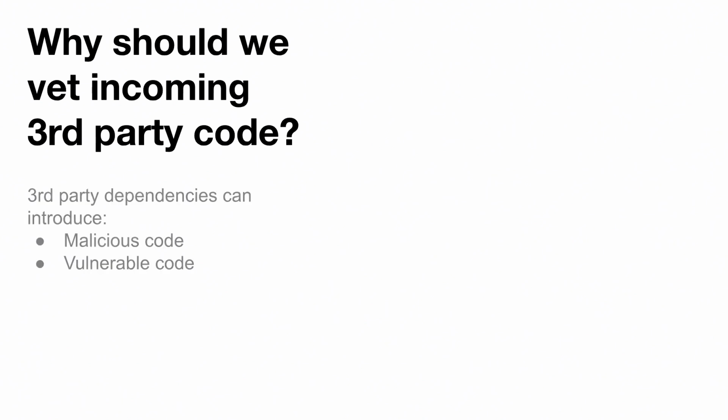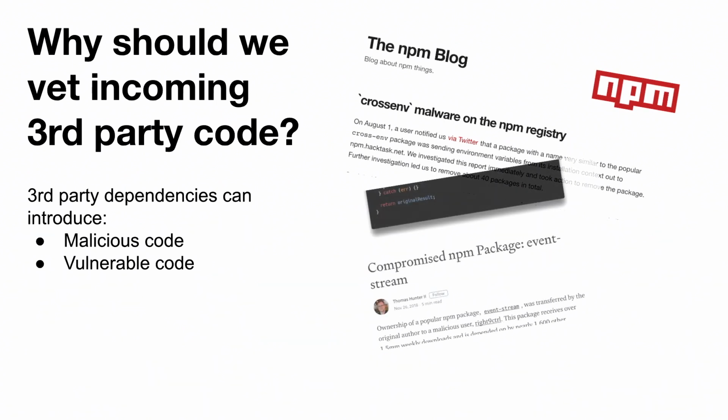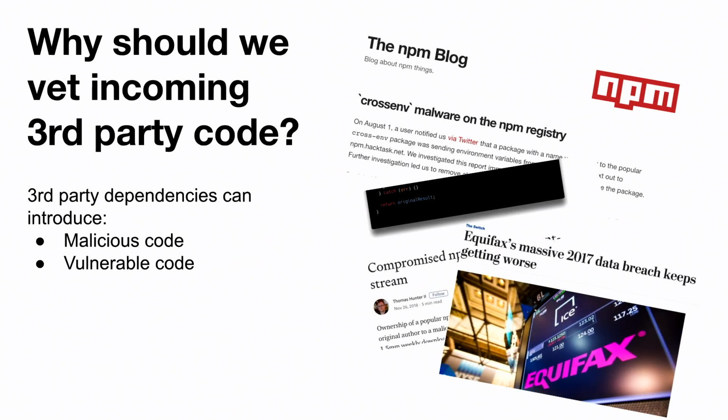So what exactly is the risk from these third-party libraries, right? Third-party software can pull in malicious or vulnerable code, and these are some of the examples that we have seen in the recent past. A part of this problem is also understanding where this third-party software is coming from. Is it really coming from the trusted registry that we think it is? And this essentially leads to the problem of having a verifiable attestation.